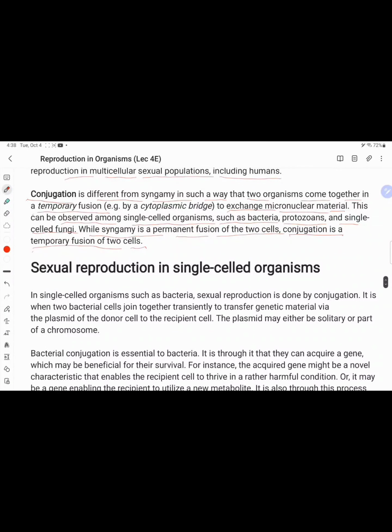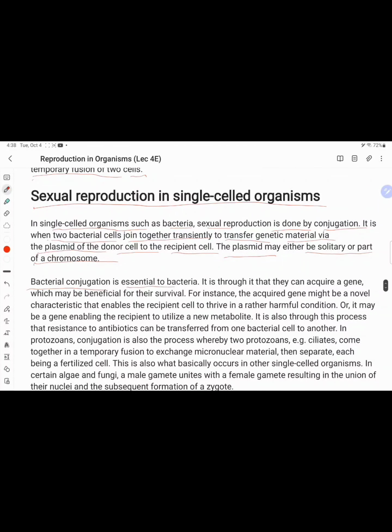Sexual reproduction in single-cell organisms: how is sexual reproduction performed in a single-cell organism? In single-cell organisms such as bacteria, sexual reproduction is done by conjugation. Two bacterial cells join together temporarily to transfer genetic material via plasmids from donors to recipients. The plasmids may either be solitary or part of the chromosomes.